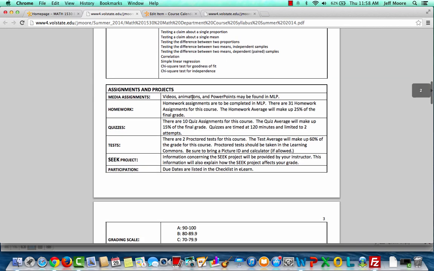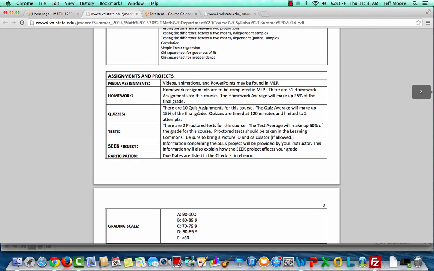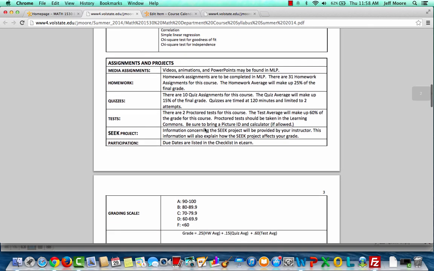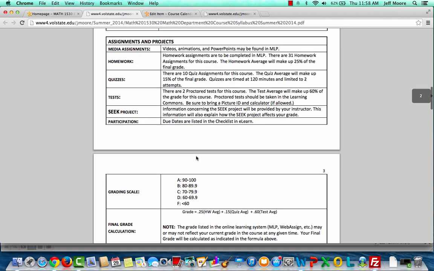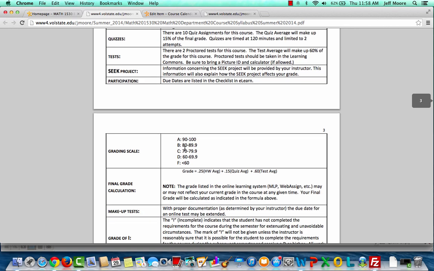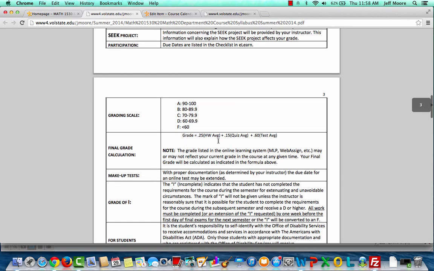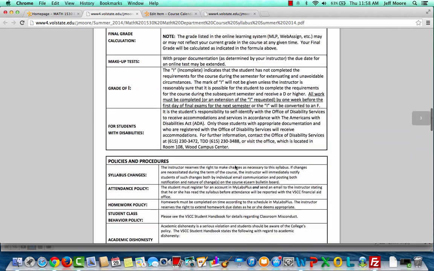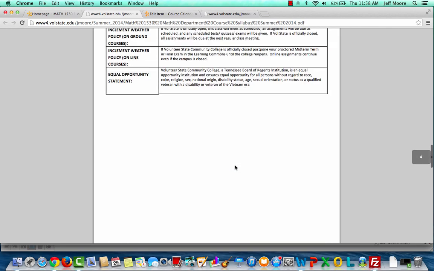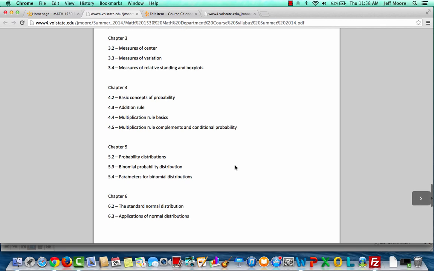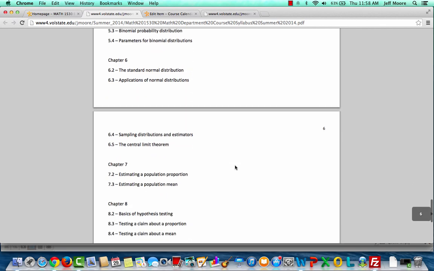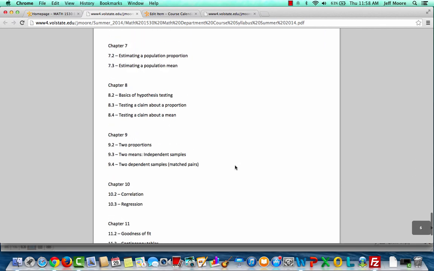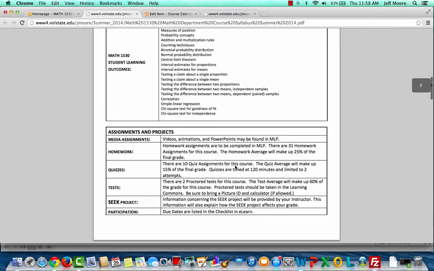You'll find a description of the homework and how it contributes to your final grade, the quizzes and how they contribute to your final grade, and the tests and how they contribute to your final grade. You'll see the grading scale, the formula for calculating your final grade, and again a list of the sections of the book that will be covered and their topics.